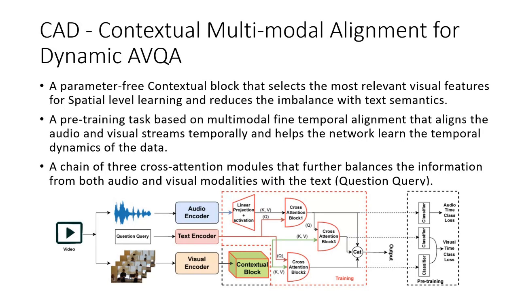On the other hand, we have a pre-training task based on multimodal fine temporal alignment that aligns the audio and visual streams temporally so that they don't have temporal inconsistency. The third is a chain of three cross-attention modules, which differs from two conventional cross-attention modules in that it further balances the information from both the audio and visual modalities with the question.